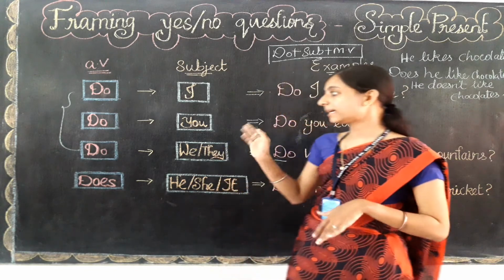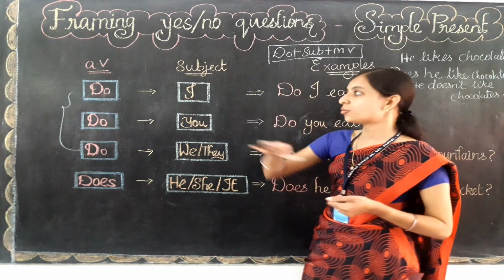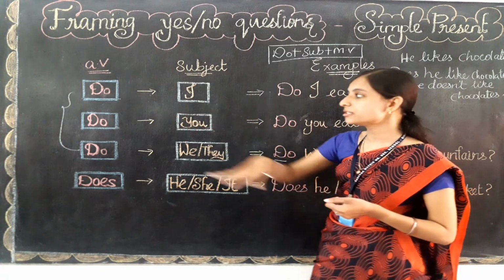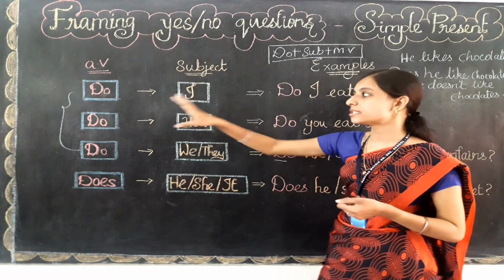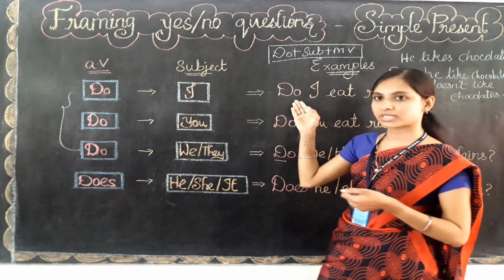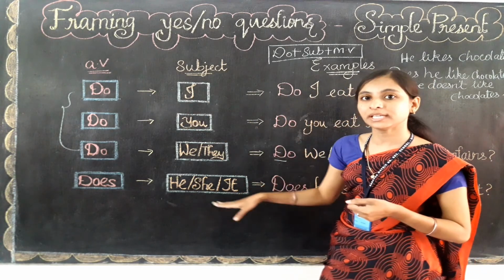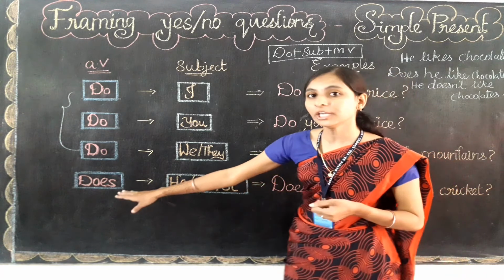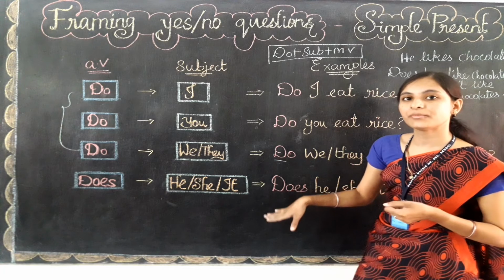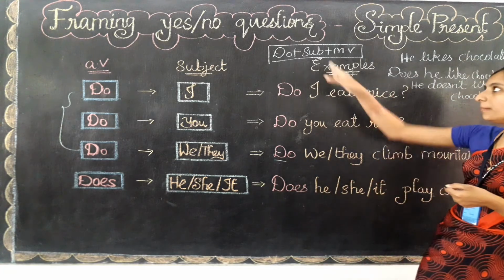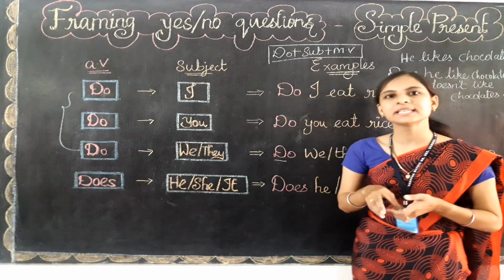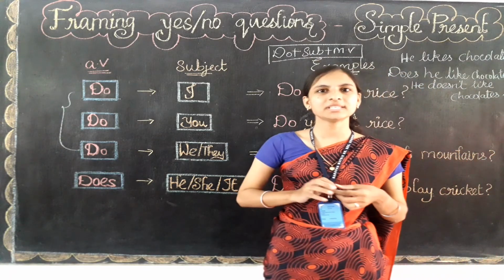Okay, so I hope you are clear with this topic, children. So remember that for the subject I, you, we, they, and also plural nouns, we need to use do, and when framing a question, it will come first. And for the subject he, she, it, and also singular names, we need to use does, and when framing a question, the verb does will come first, then subject, main verb, and all other words. Just remember this rule, that is do plus subject plus main verb. So I hope you are clear with this topic, children.